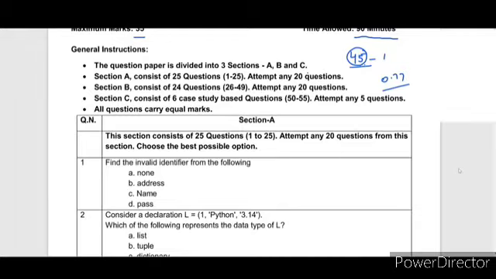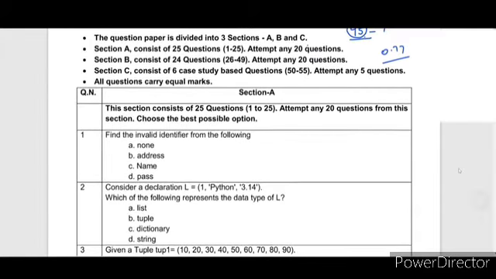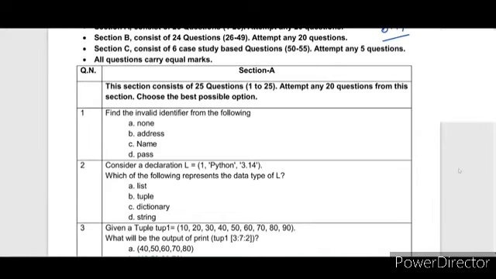There is no negative marking, so please try to attempt the correct one. If you have any doubt in any question, you can attempt another question. So let's start with the first question. This question is from the chapter Revision Tour.